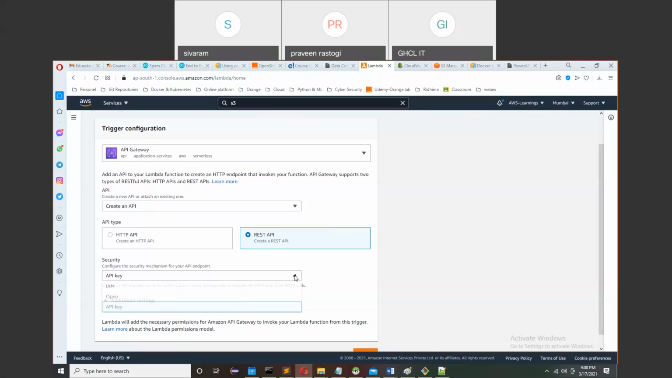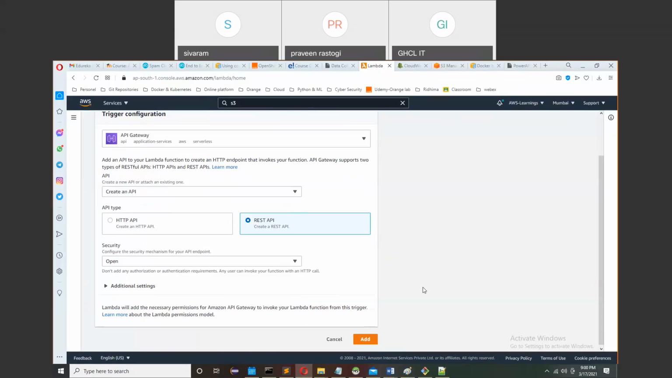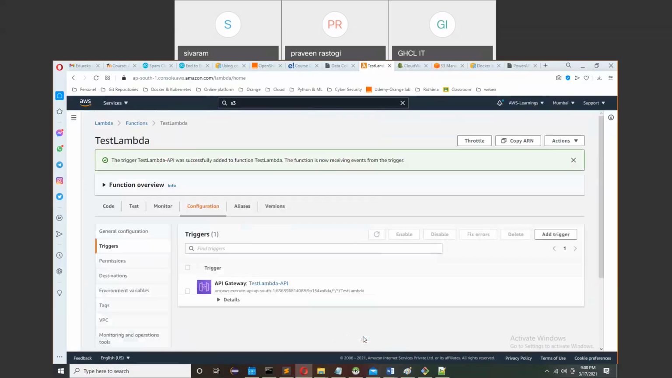For the demo purpose, I made it open so that we can easily call it. For the project also, can we set it as open, or do we need to add some IAM? No, there are many roles, it is just for the Lambda function. So now you can see this API is created.